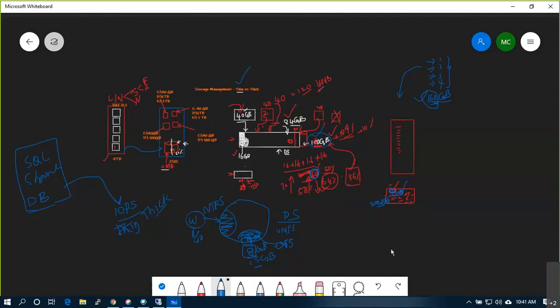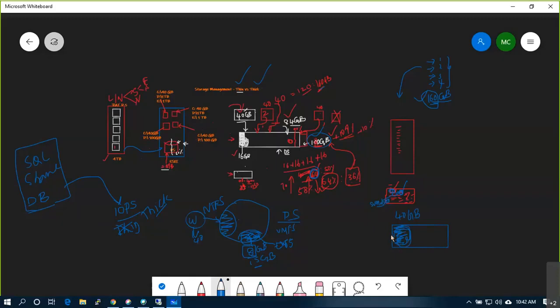What will happen if I have the same 40 GB data store and allocate by using thick provisioning? It will format 40 GB and keep it ready.